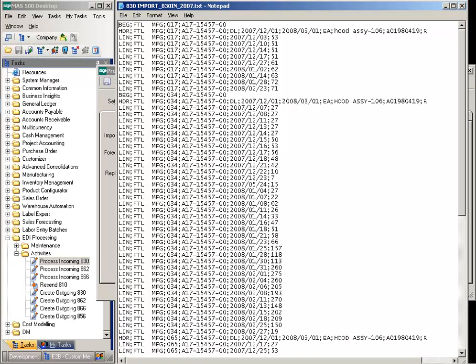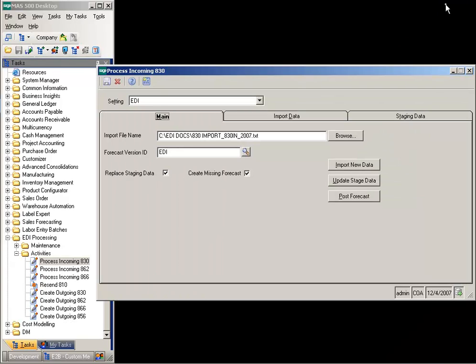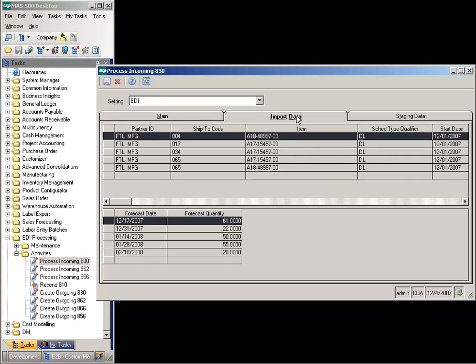This is what the saved text file from Trusted Links for Windows or another translator product would look like. Select Import New Data to import the data into the EDI processor. Select the Import Data tab to review the data.